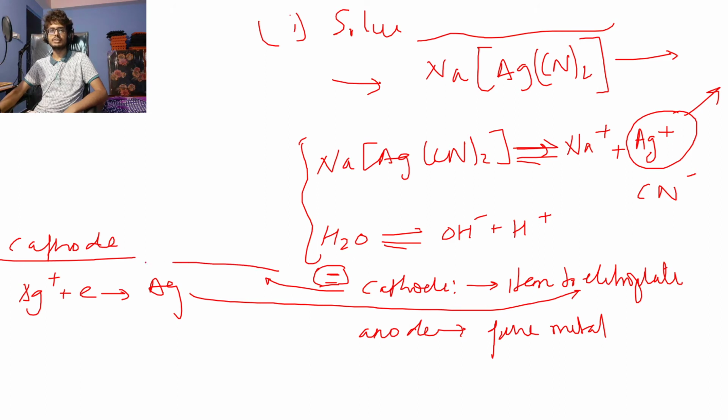So it is providing an electron to the silver ion, right? So the silver ion is getting an electron and converting into silver metal. So this metal is being deposited at the cathode.